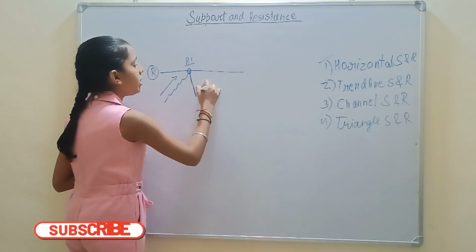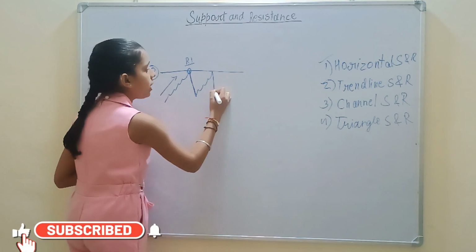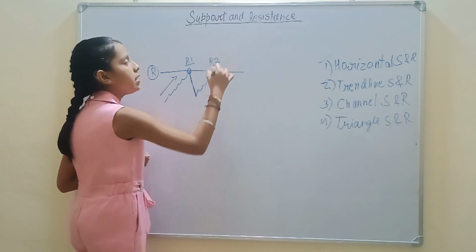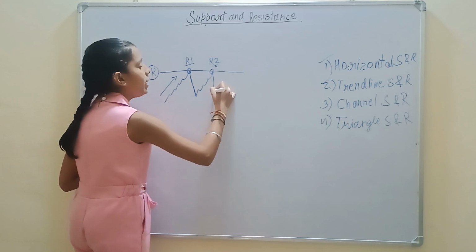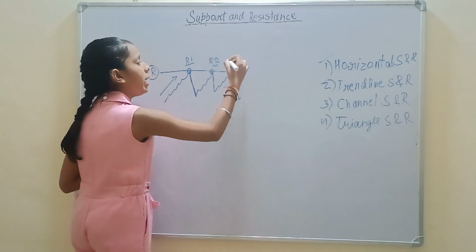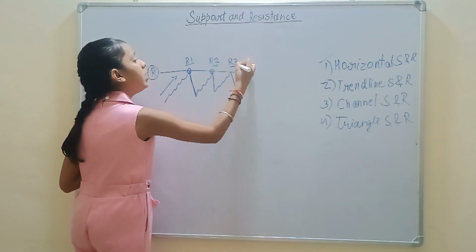The market will again go upside and come downside. So this will be our R2, meaning resistance 2, and it will again go upside and directly come downside, and this will be our R3.